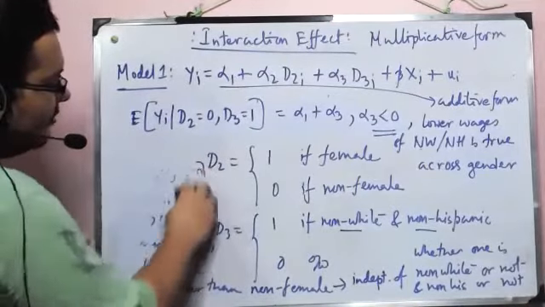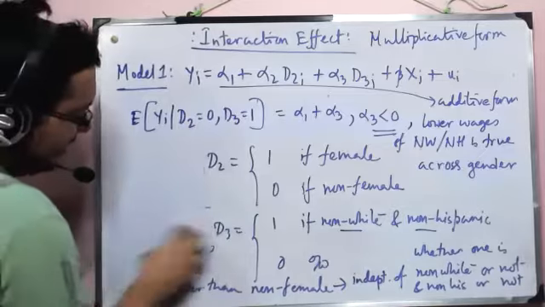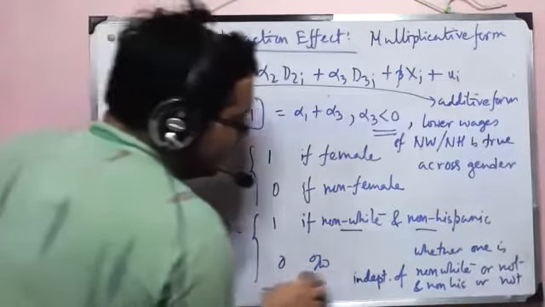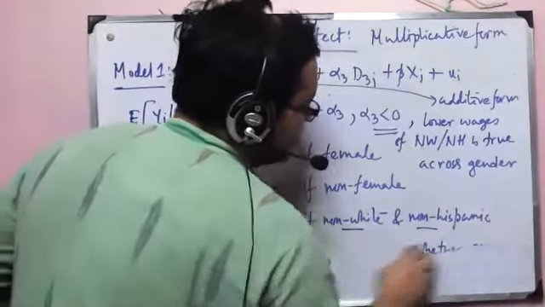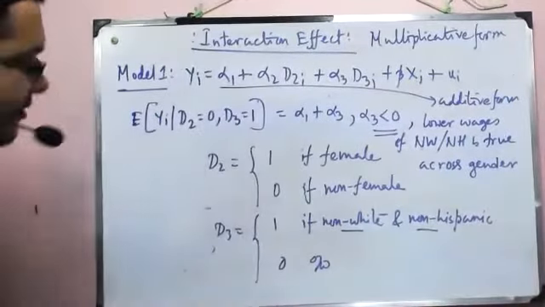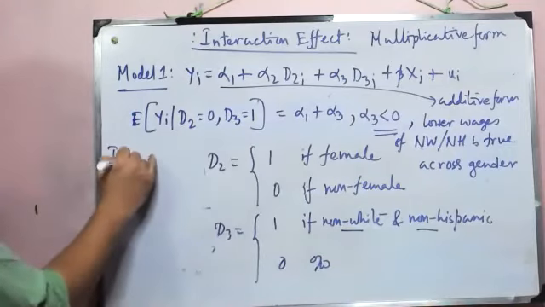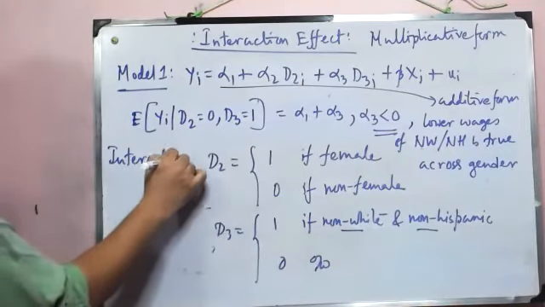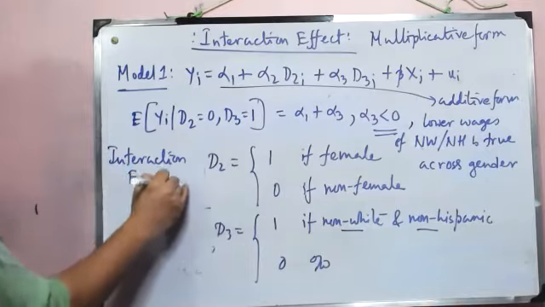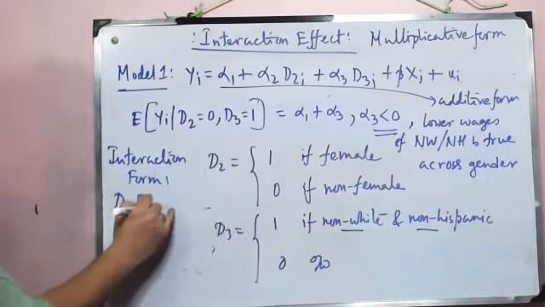And we saw one form of interaction in the earlier example, where we considered a form of D2XT, and here we are looking at interaction of dummies. So in that case, the interaction form will be D2, D3.